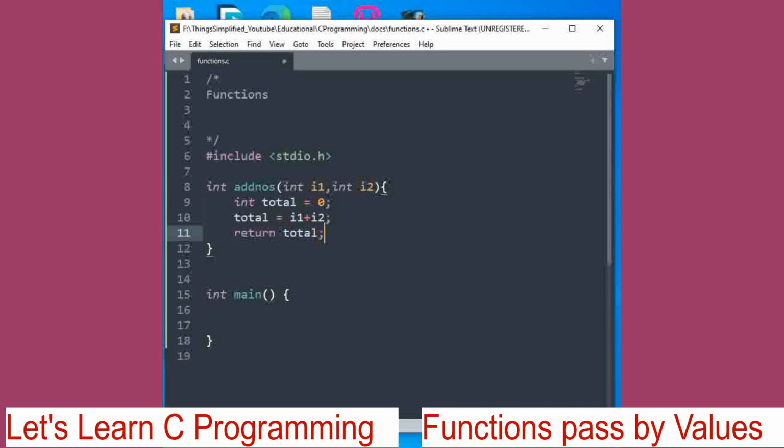Now we will see how to call this function from main.